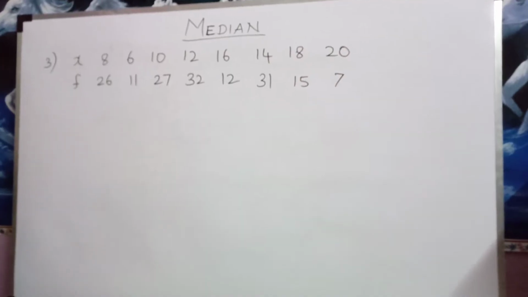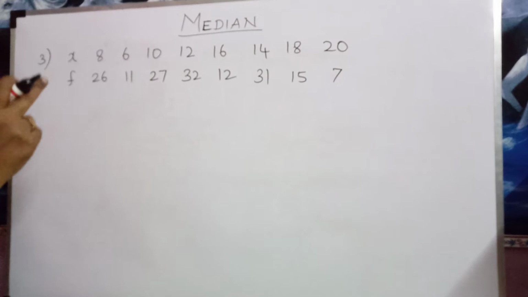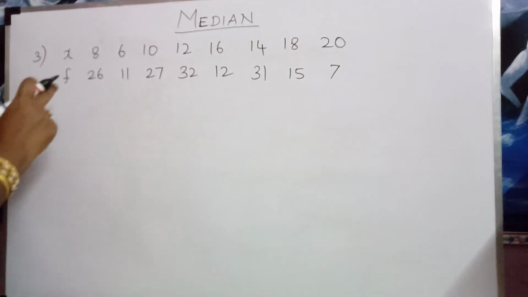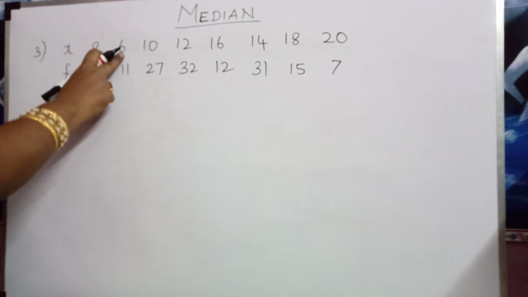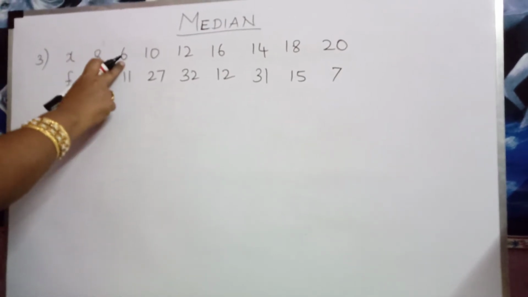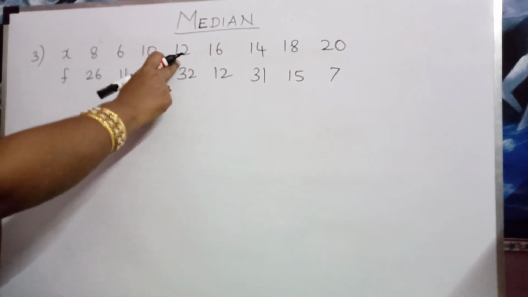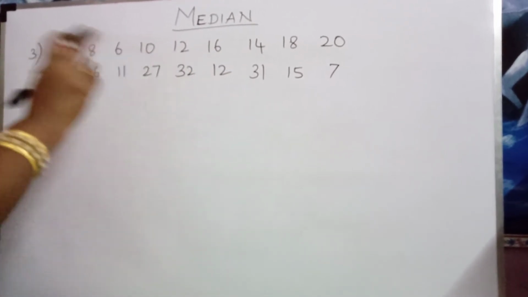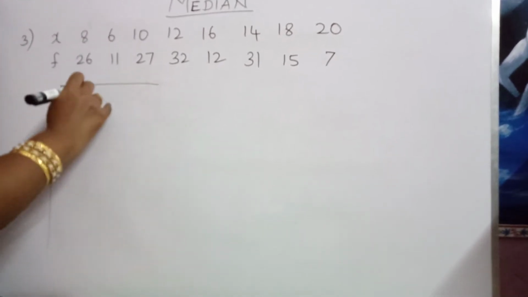Okay. This sum is the example of discrete data. First we should arrange the numbers in ascending order for the first row. First number is 8, second one is 6. 8 is a big number, 6 is a small number. Then again big number, again big number. Then this is not in ascending order. I am going to arrange the data in ascending order. I am going to form a tabular column also.